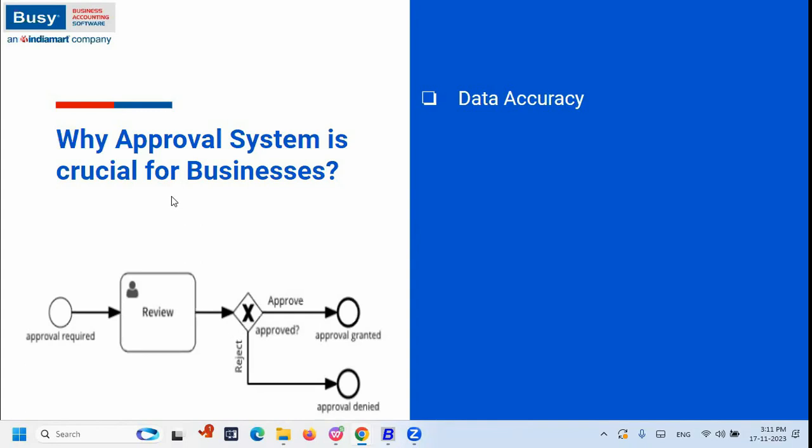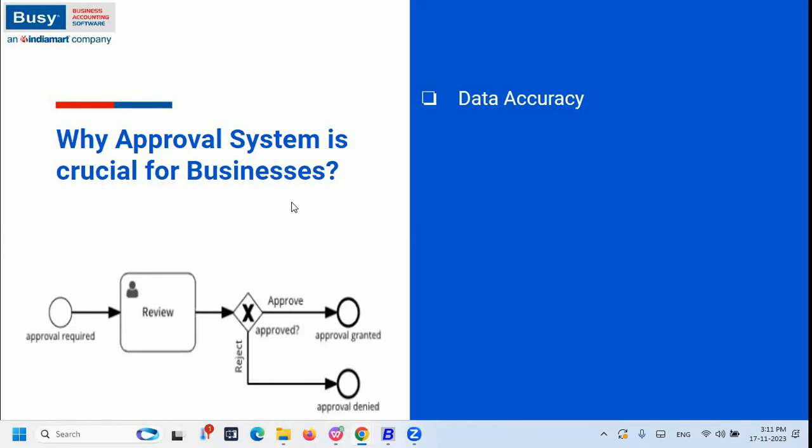If you talk about data accuracy, the approval system is really helpful for your operations. If any user has created a master, for example an item master, and they mention GST 18 percent, but the correct GST is 12 percent, they are not aware of that.